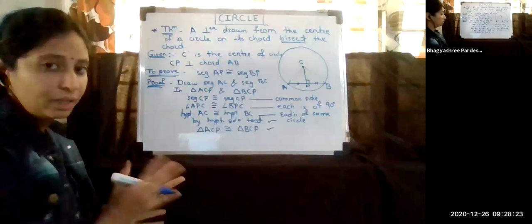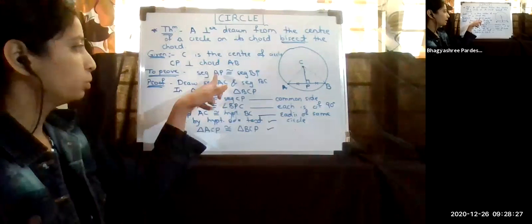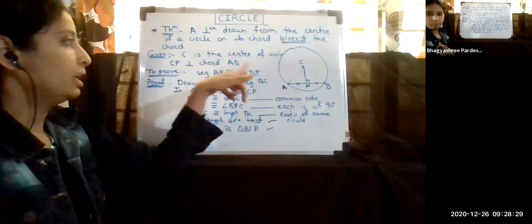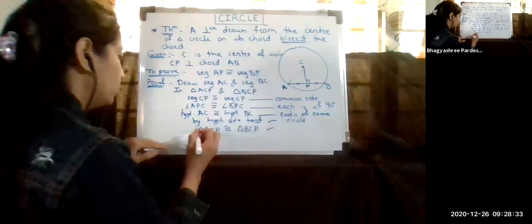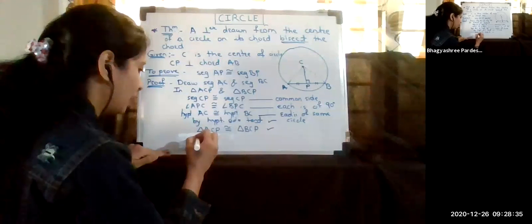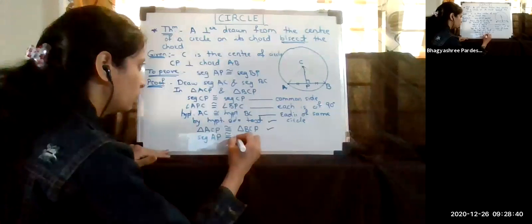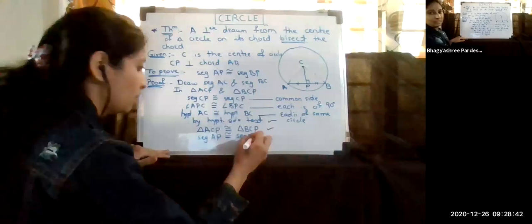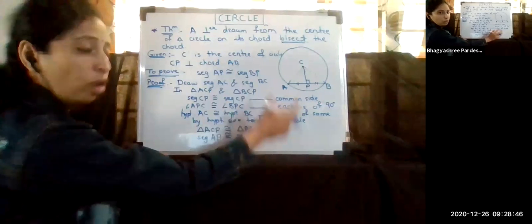But is my theorem completed? No. My final thing was I have to prove that AP is congruent to BP. Now, since the triangles are congruent, obviously each and every side will be congruent. So therefore, I can directly write that segment AP is congruent to segment BP. But we must write the reason, because the reason carries the marks. If you are not writing the reasons, you will not get the marks here.